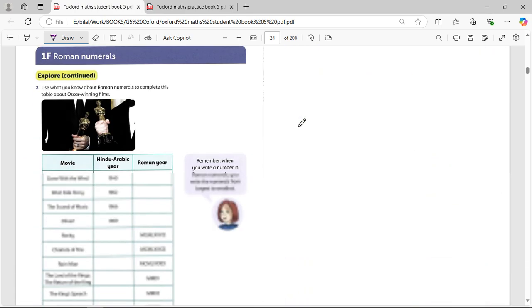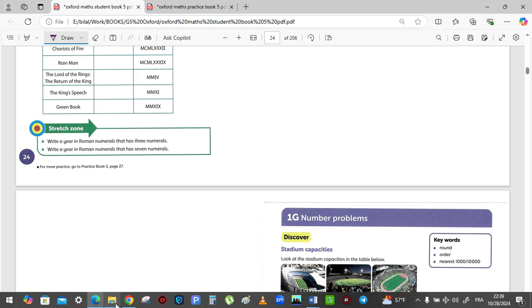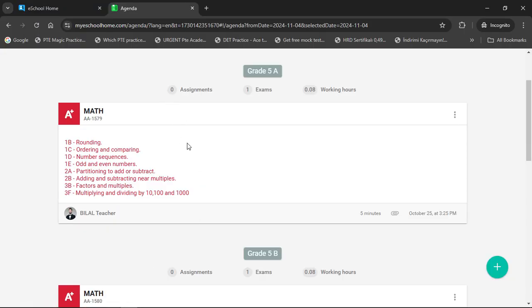The Roman numerals, we said we are not doing them. We didn't do it. So, adding and subtracting near multiples. Now, how do you add and how do you subtract near multiples?